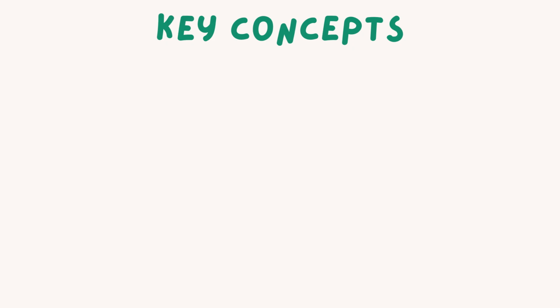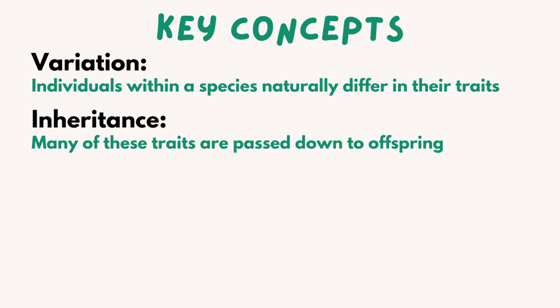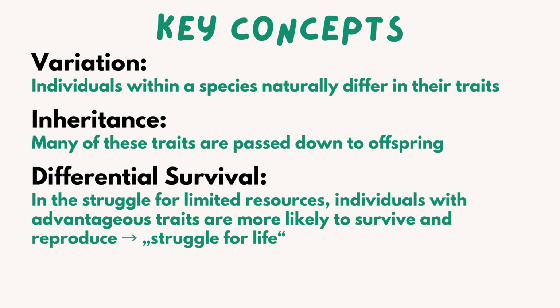I will first read out the key terms and their meanings before we dive deeper into details. Variation. Individuals within a species naturally differ in their traits. Inheritance. Many of these traits are passed down to offspring. Differential survival. In the struggle for limited resources, which Darwin described as struggle for life, individuals with advantageous traits are more likely to survive and reproduce.